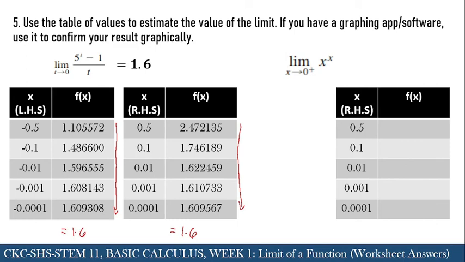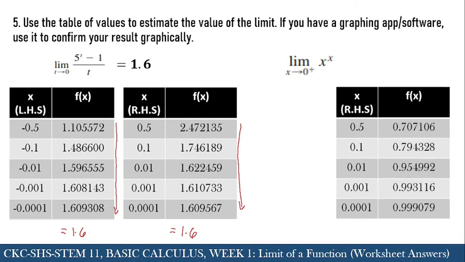Again, I use the same kind of values close to 0 from the right: 0.5, 0.1, until 0.0001. By evaluating each of these values of x in the given function, similarly to what we did in the previous problem, this gives us the summary of the results.